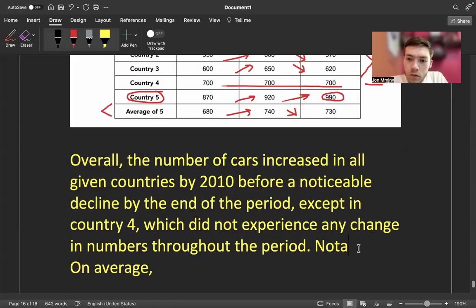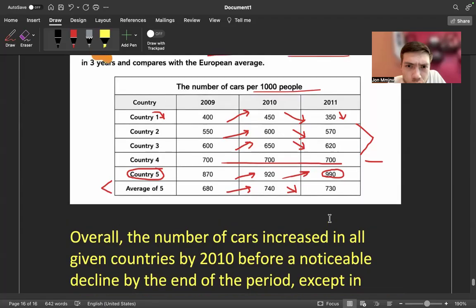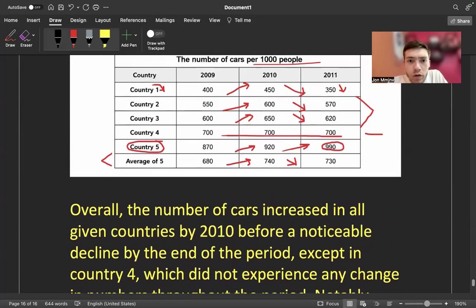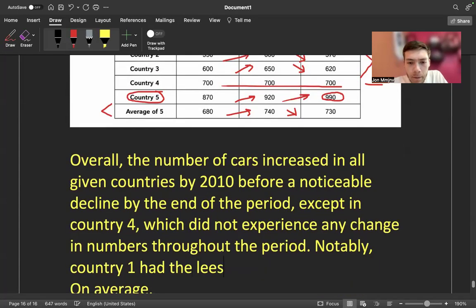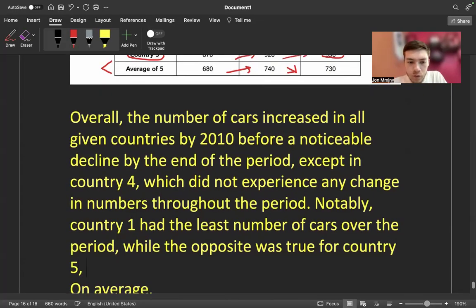So notably, country one had the least number of cars over the period, while the opposite was true for country five, which had the highest numbers.